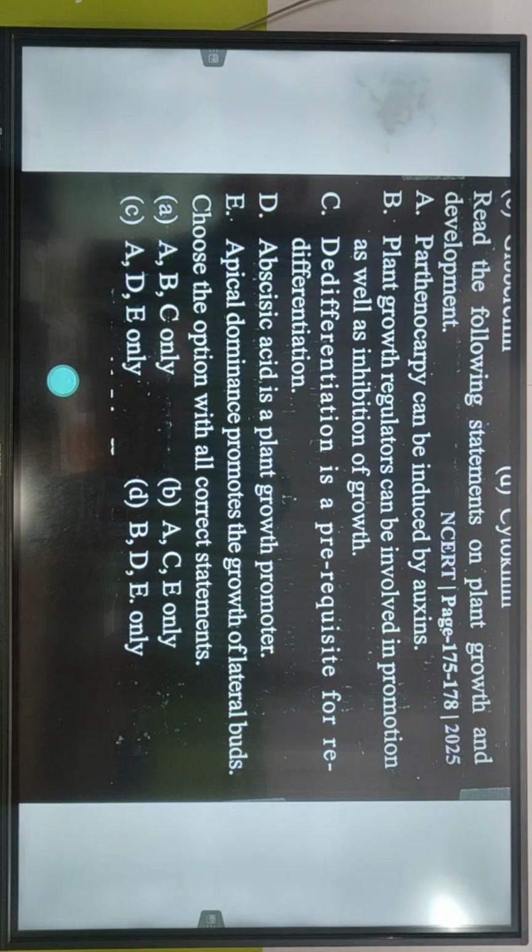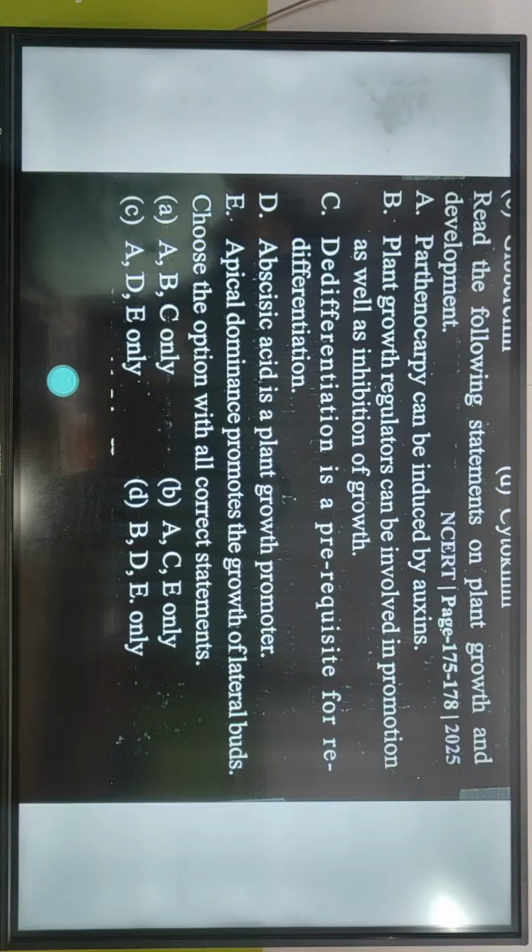Read the following statements on plant growth and development. Parthenocarpy can be induced by oxygen. Right. Correct. So A is right. Plant growth regulators can be involved in promotion as well as inhibition. Right. Dedifferentiation is a prerequisite for redifferentiation. Right. C is right.